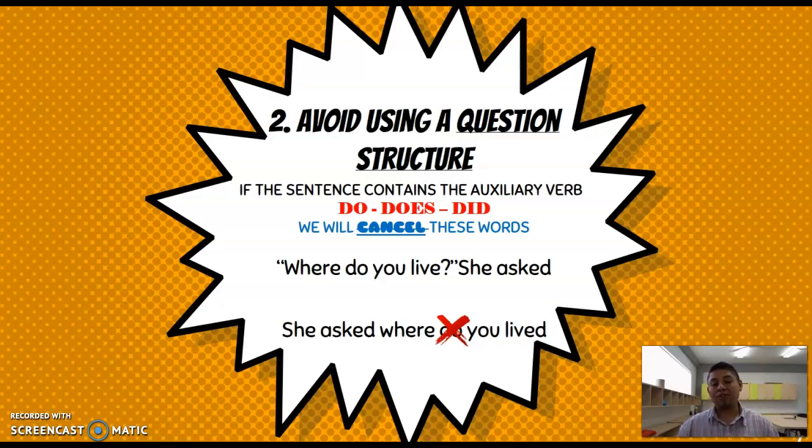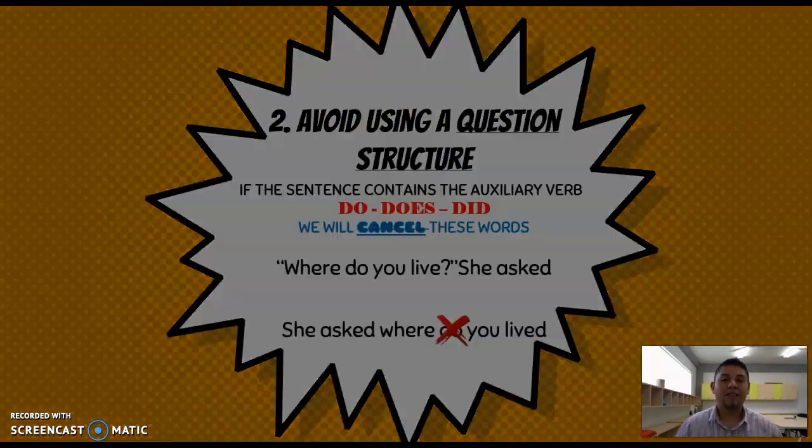If my actions in the original idea are expressed in present, I'm going to use simple past. If the idea is in simple past, then I am going to use past perfect. And finally, if my idea is in present perfect, once again, I am going to use past perfect.